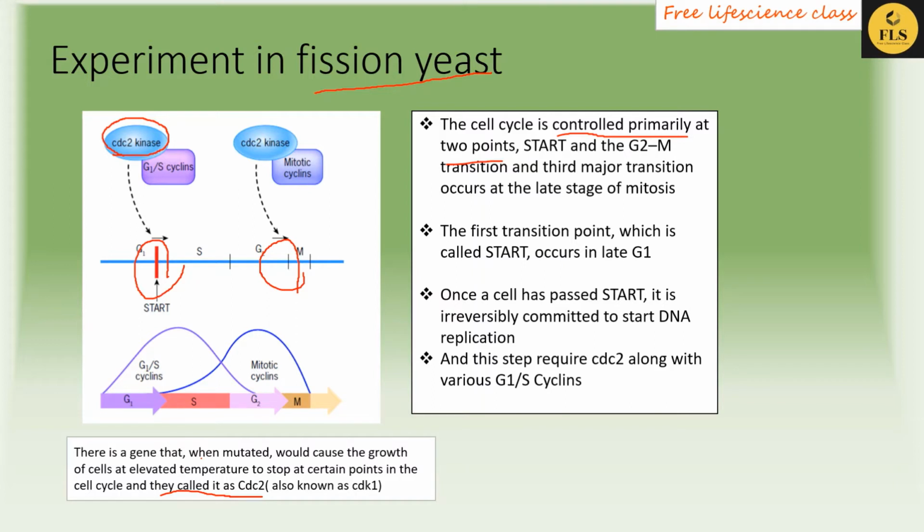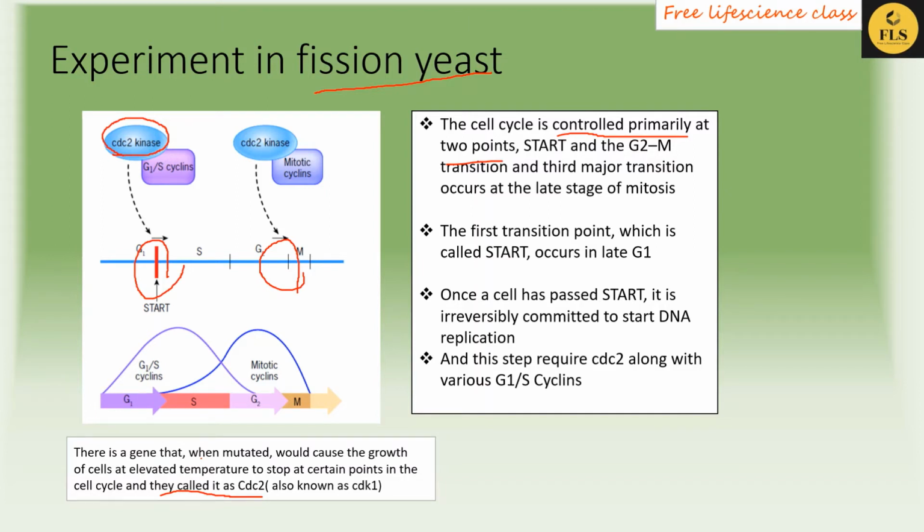Likewise, at the G2/M transition, another cyclin called mitotic cyclin combines with CDC2 kinase. So in fission yeast, there is only one type of CDK, that is CDC2.